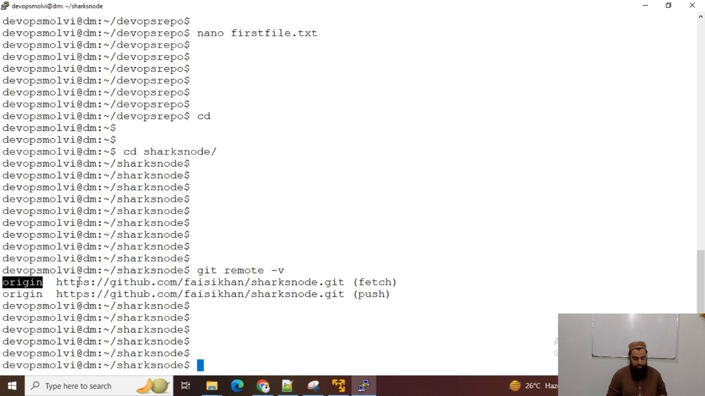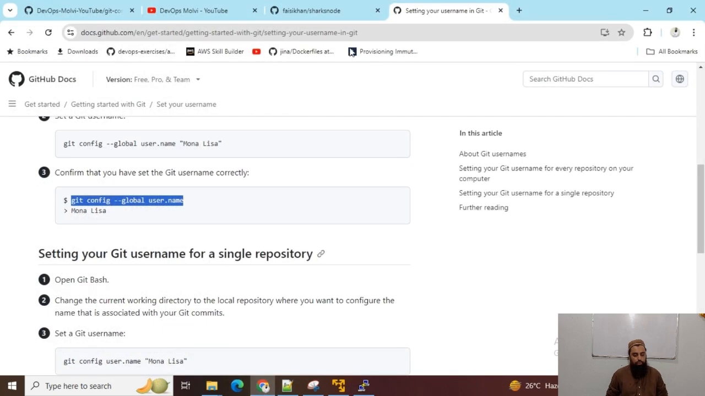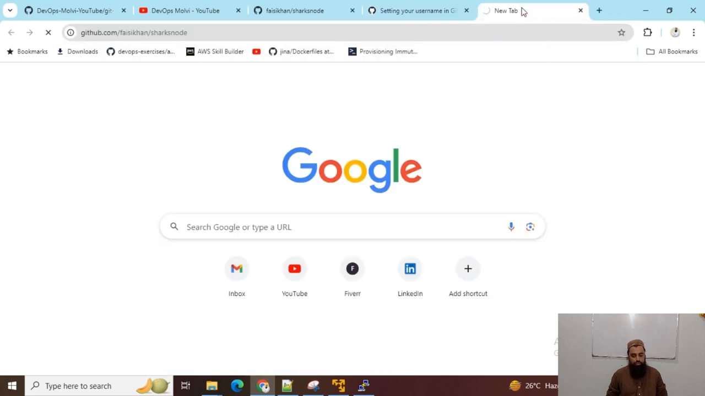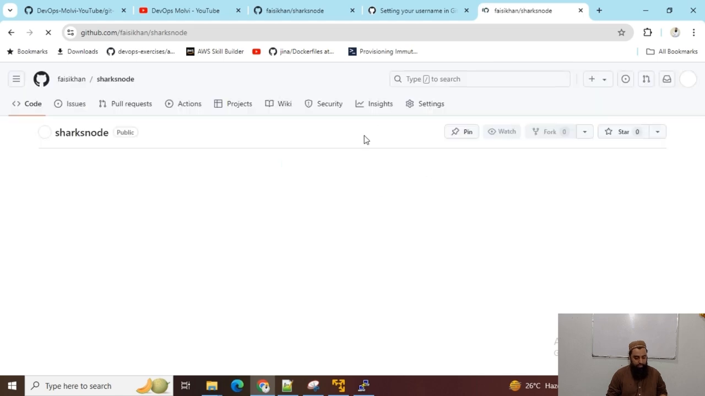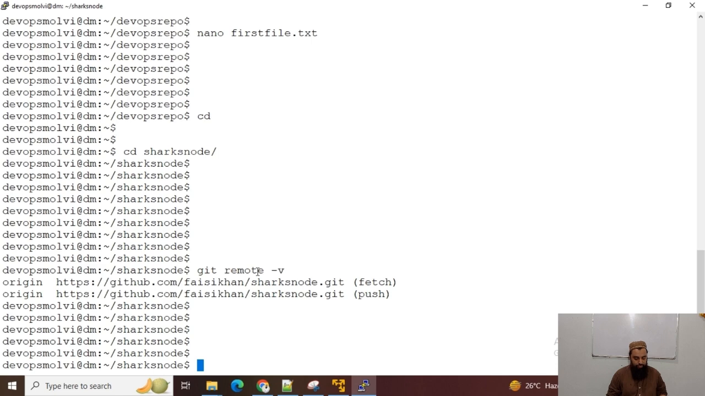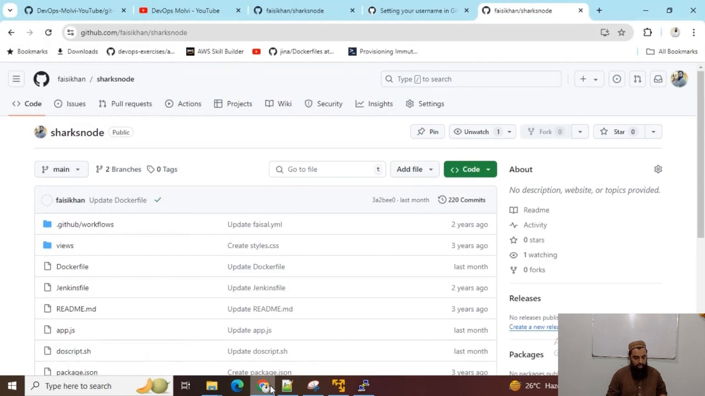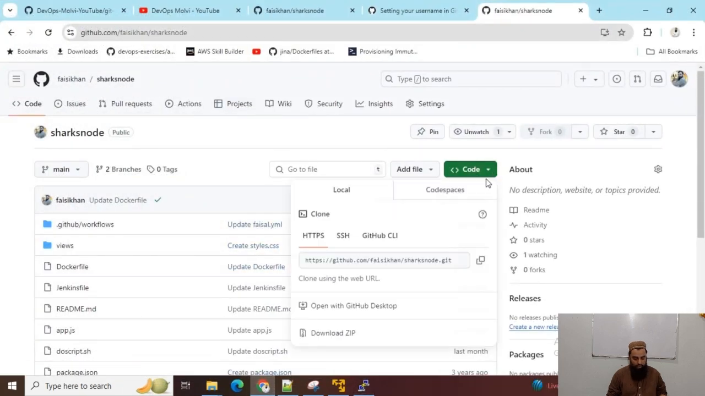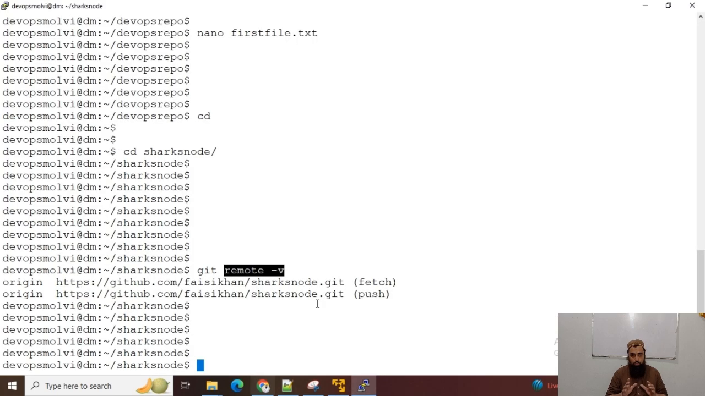I can just paste this URL and I will be able to find this repository on github.com. So this is actually how we can find the URL of any remote repository. The git remote -v command is used for that. Now you can see this is the same URL I have here on my VM. So git remote -v is also a very important command to find the URL of any remote repository.